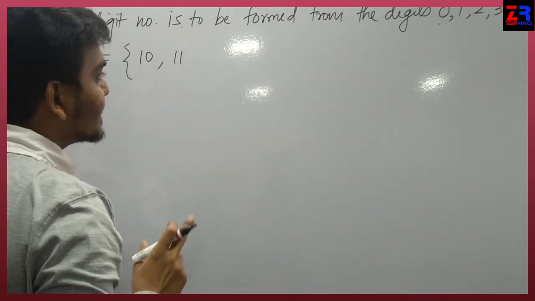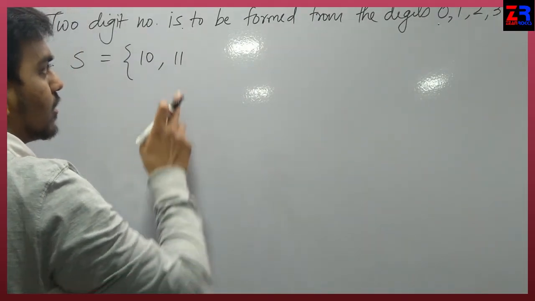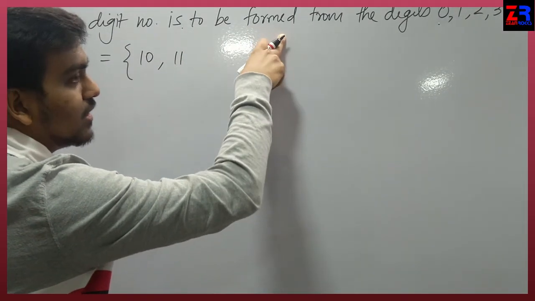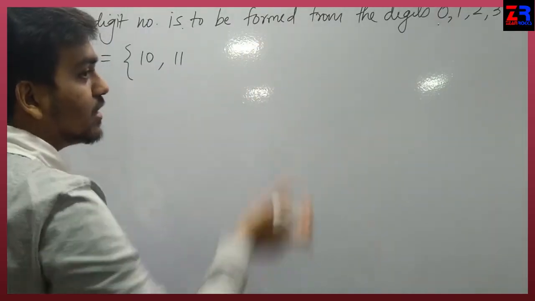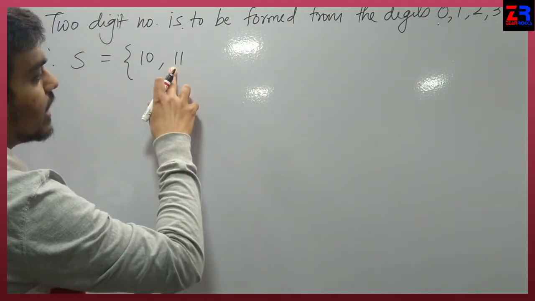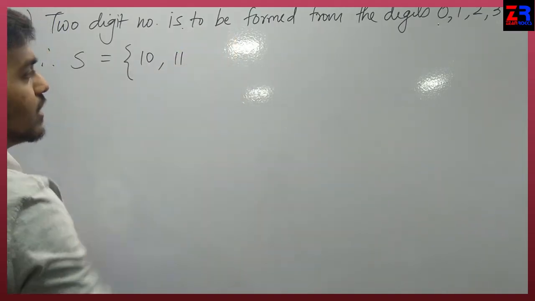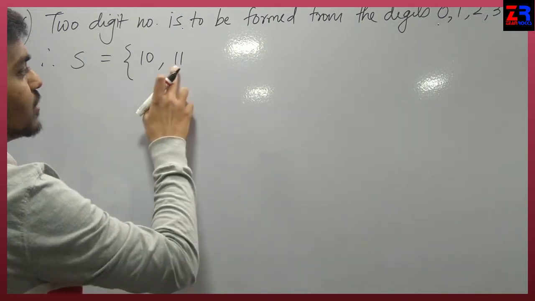Before that, in exercise 5.3, the question was the same, but there was a condition that repetition was not allowed. Repetition was not allowed, it means we can't write 11. But here in this question, repetition is allowed. We can repeat the number.